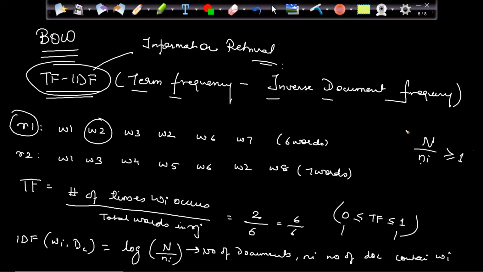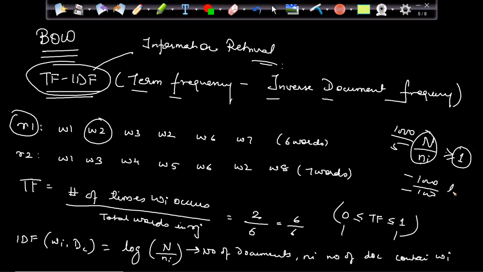Suppose I have 1000 documents and the word is contained in only 5 documents. So 1000 by 5. The minimum I can have is 1000 by 1000, like when I have a word W which is present in all the documents, in all the reviews. Ni is the number of documents containing the word W. In every document I have the word, so the minimum value of this fraction will be 1. The maximum it can be any.